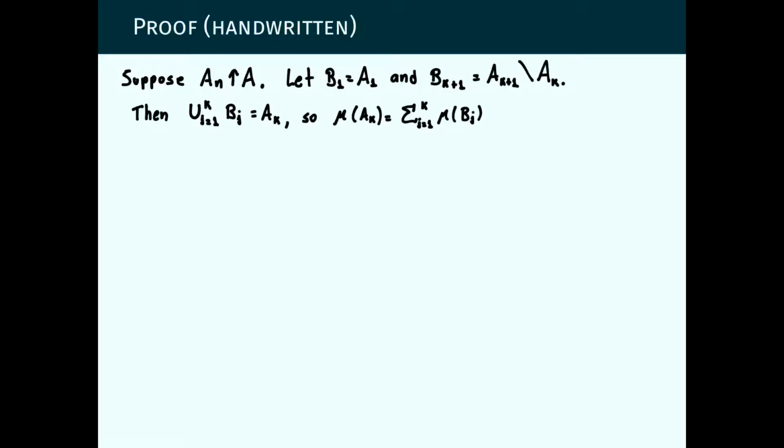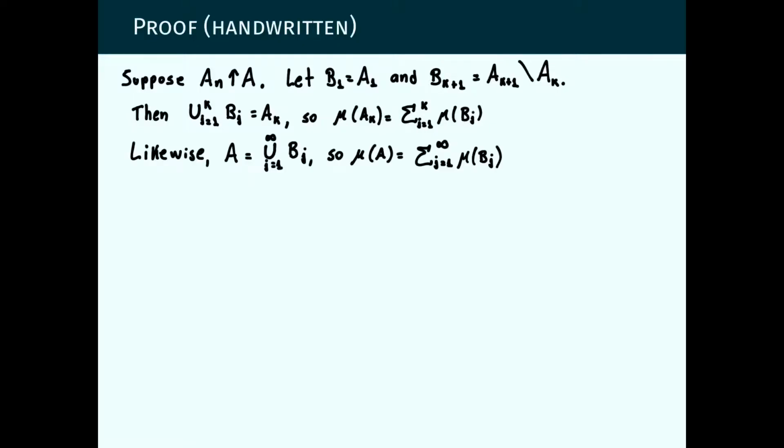That's the nice property of these sets B_k. Then, because they are disjoint and the union of the first k sets in this sequence is exactly A_k, and because a measure is additive and they are disjoint, the measure mu of A_k is given by the sum of the measures of the first k B_j, so B_1, B_2, B_3 up to B_k.